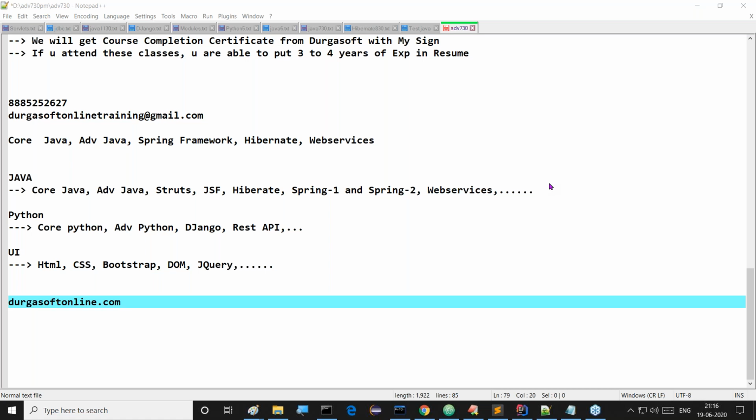Okay, guys, anything else apart from this related to this technology? Fee structure is 3,000 only, sir. This time only, max 3,000 rupees for this batch only, not for every batch. The next batch, as usual, might cost more. This is an offer batch. Try to utilize this opportunity, guys.